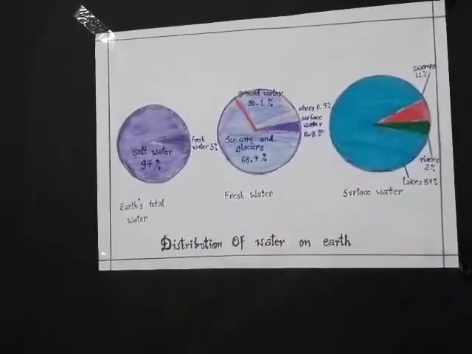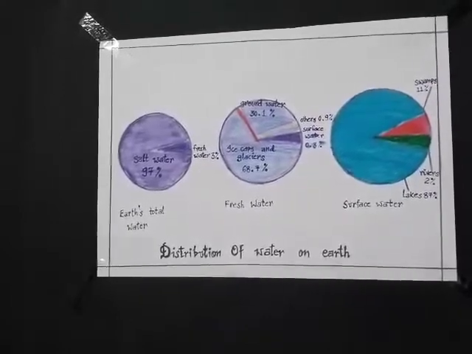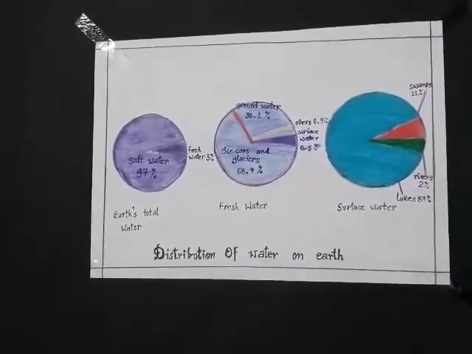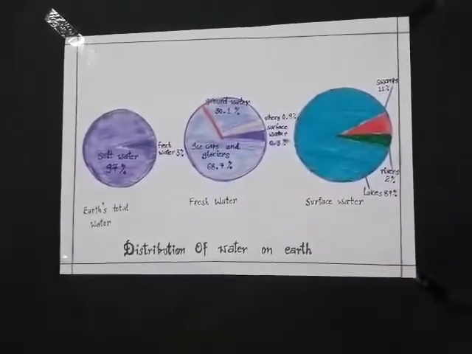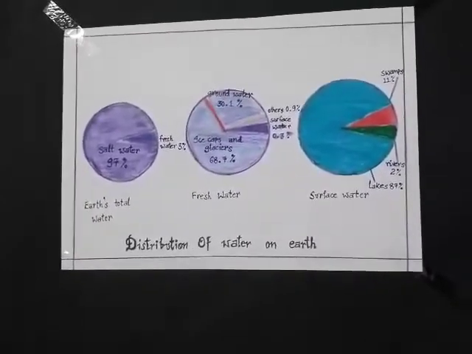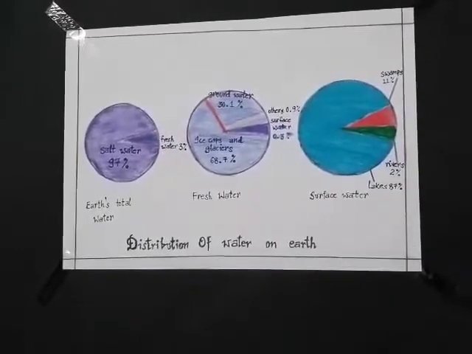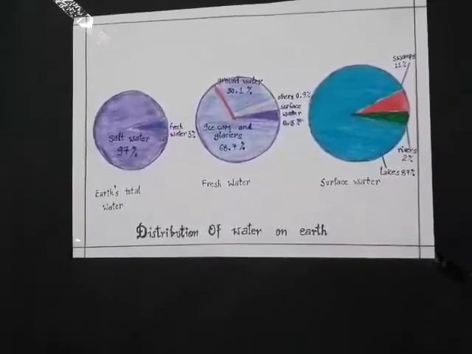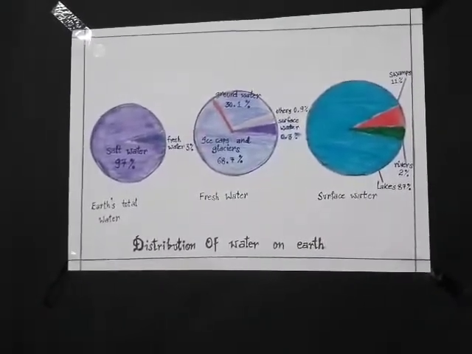Even in the industries they need fresh water. Salt water can corrode the boilers or whatever they have made; in that it starts corrosion. Corrosion means breaking down of those things whatever they have made. So we have been misusing and polluting the water to a great extent.